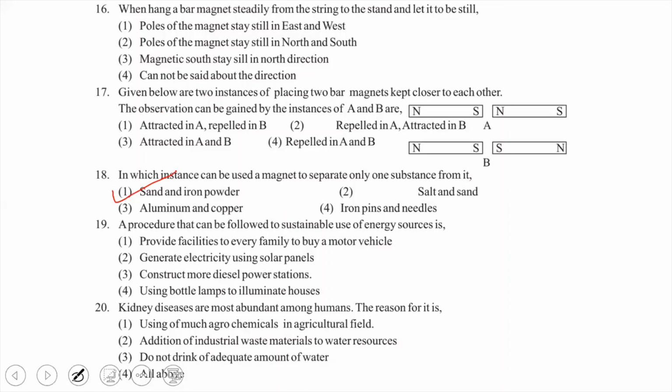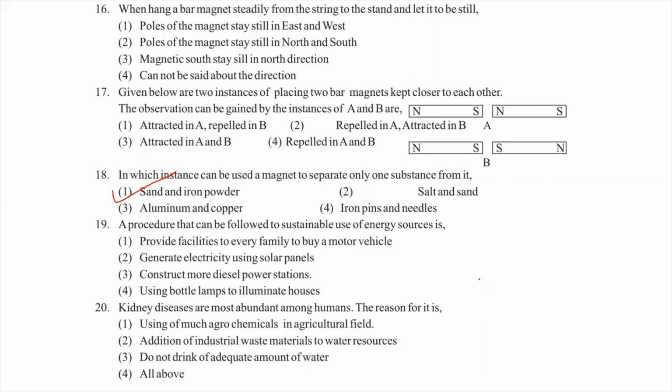The 19th one, a procedure that can be followed for a sustainable use of energy. Provide facilities to every family to buy a motor vehicle, generate electricity using solar panels, construct more diesel power stations, using bottle lamps to illuminate houses.